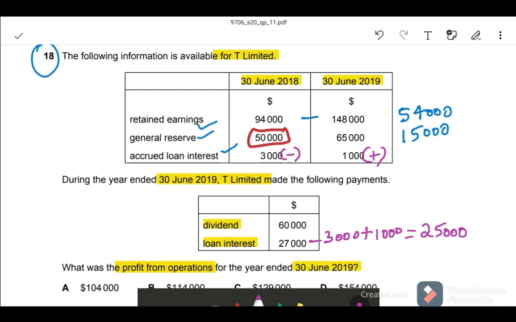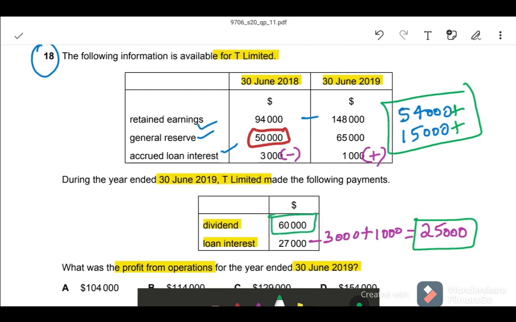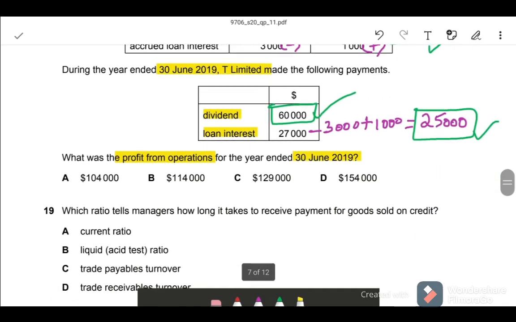So now we have all the amounts, we can add them all. First one, 54,000 plus 15,000 plus 25,000 plus 60,000. What is the total amount? Profit from operation is 154,000. So our correct answer is D.